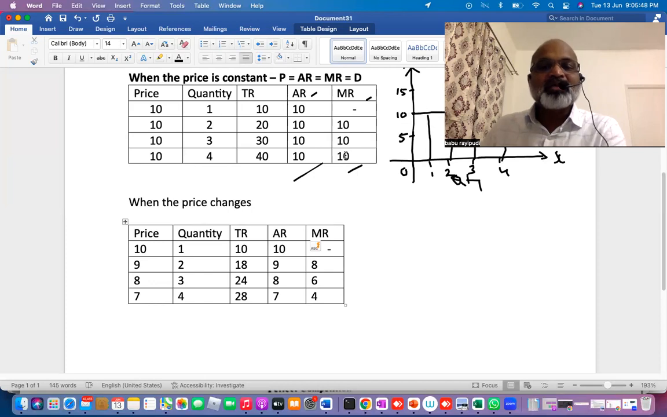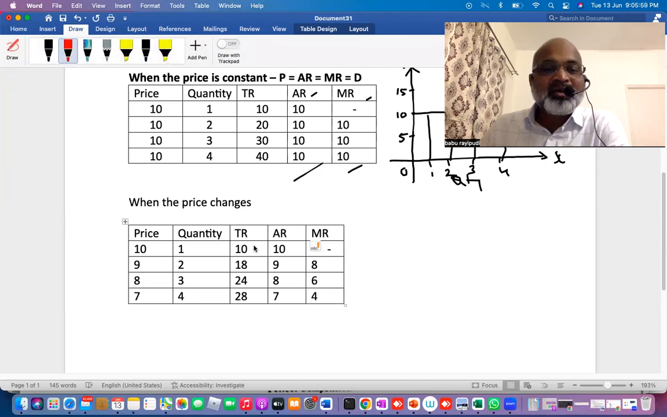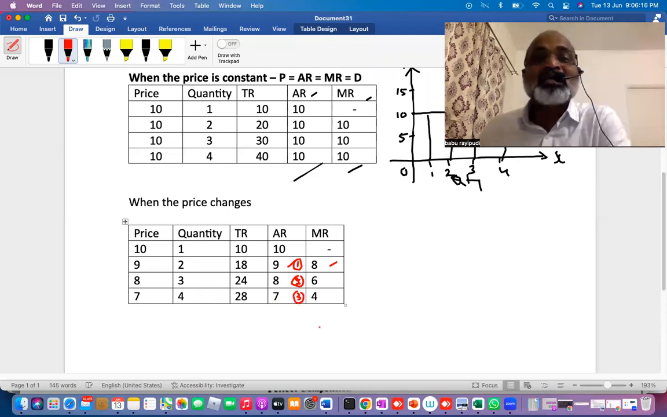See here in this table, marginal revenue and average revenue are the same when the price is constant, whereas over here, marginal revenue and average revenue are not the same. Look at the table very clearly. Here, AR is 9, MR is 8, the gap is 1. AR is 8, MR is 6, the gap is 2. And here the gap between AR and MR is 3. That means as you sell more and more quantity, the gap between AR and MR widens.